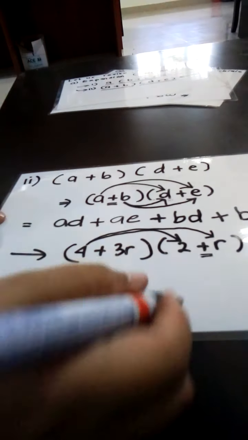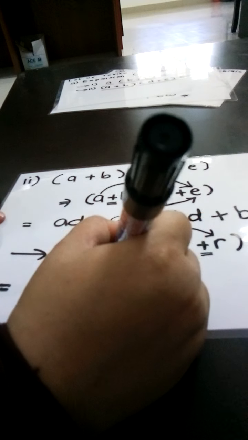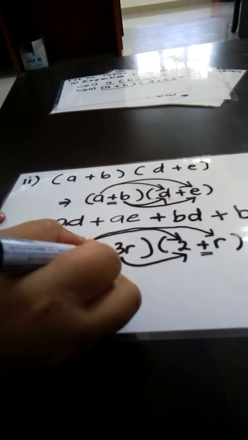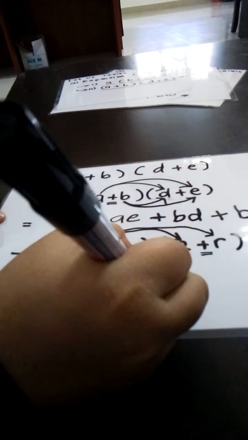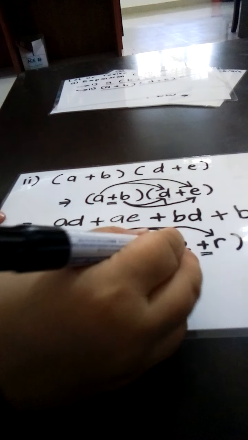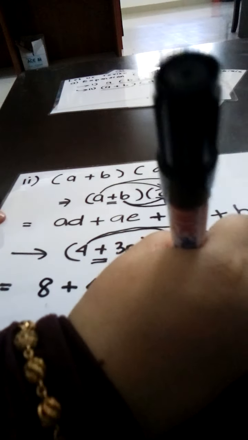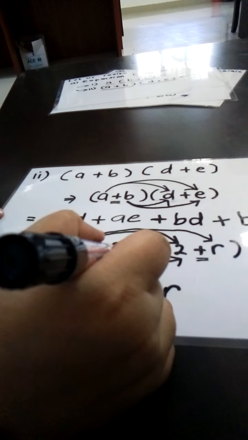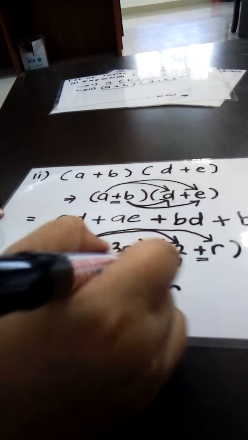Okay, and the second one, 3R times 2. Okay, just see in front of the 3R. The operation is plus. So we put it here, plus. 3R times 2 becomes 6R. You just multiply. Kalau nombor, multiply dengan nombor. Kalau huruf, multiply dengan huruf.